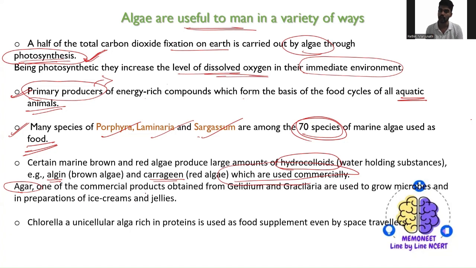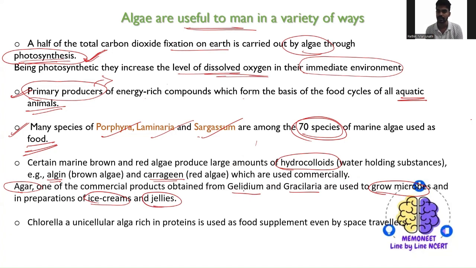So agar is one of the commercial products which is obtained from these two species. They are used to grow microbes, and as I told you, in the preparation of ice cream as well as jelly.